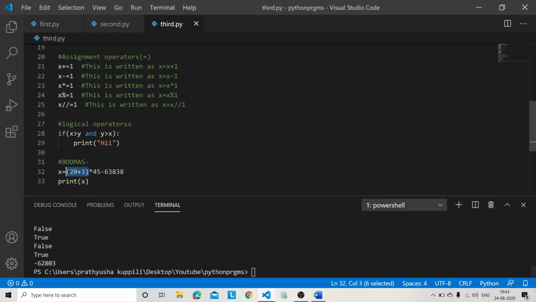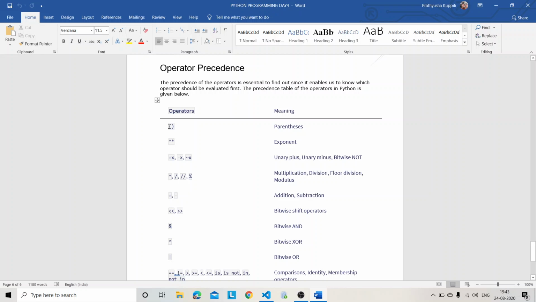It tells mostly about the priority. For example, I should give most priority to my brackets. Like you are 5 friends and you will be giving most priority to your best friend, and then the next best friend, and then like that. So it is also the same thing. First priority should be given to parenthesis, and then power, and then plus.